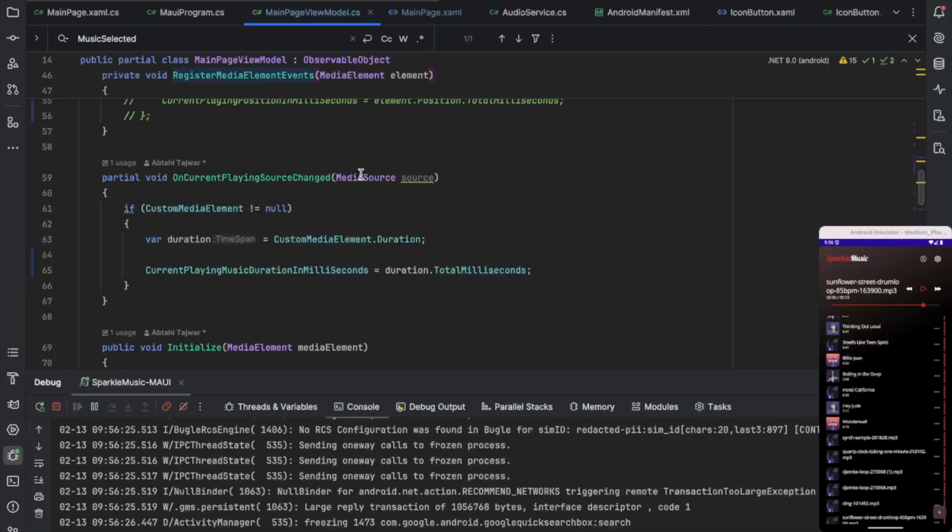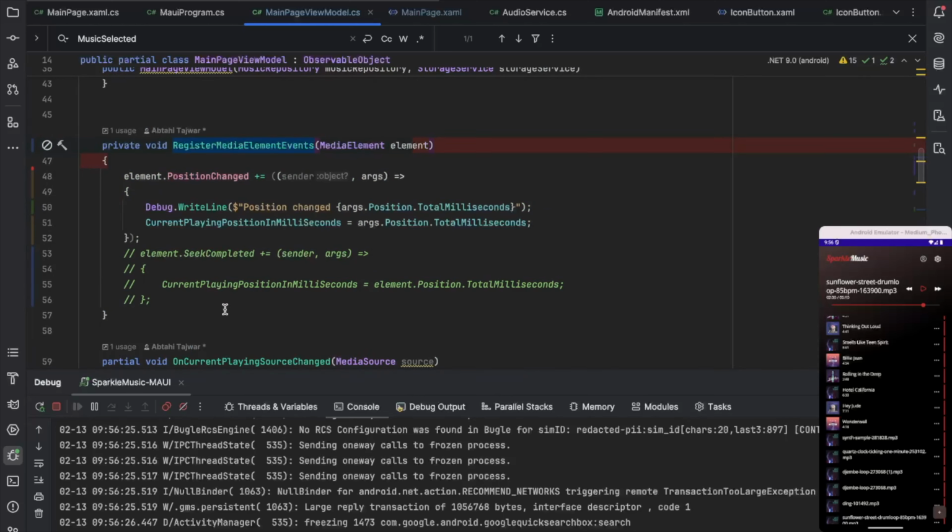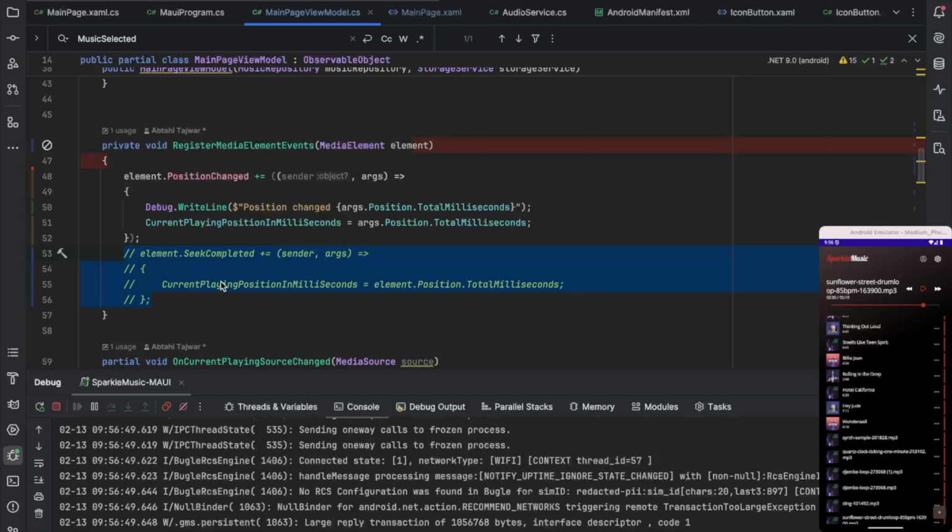So yeah, that's nice. Now the next thing I am planning to do is, whenever I seek the music, it should change the position of the music itself and play from there. This is the code I wrote yesterday, and I don't think this was the one that broke it, so I think I can safely uncomment this. Let's see what happens.